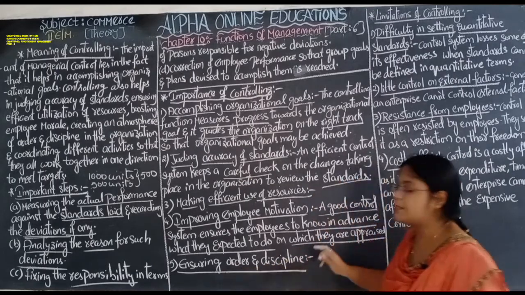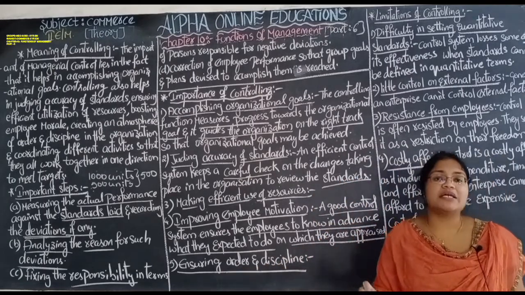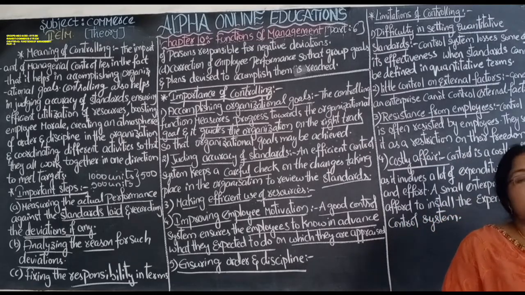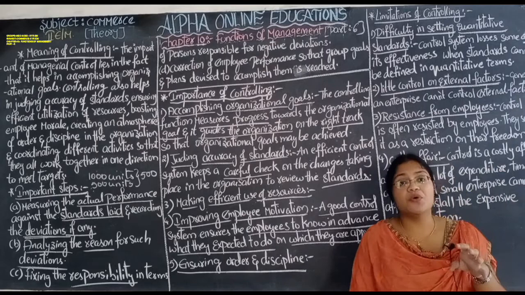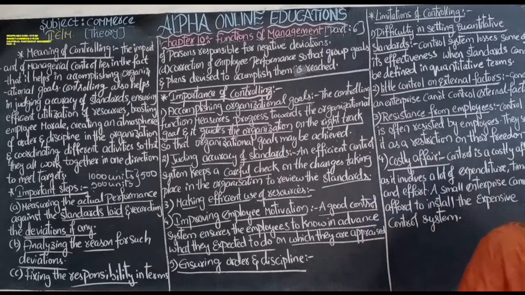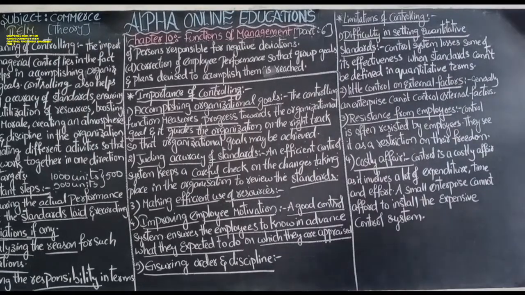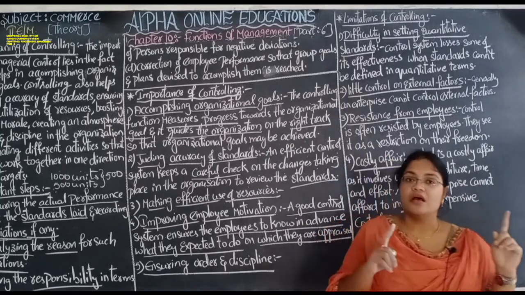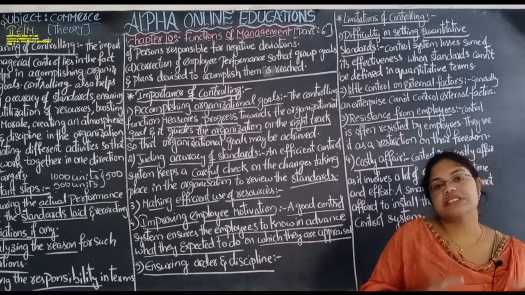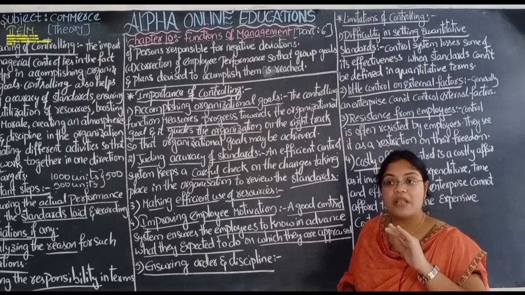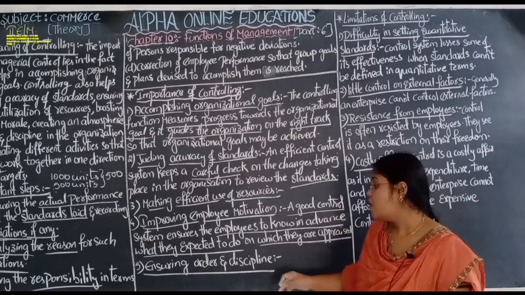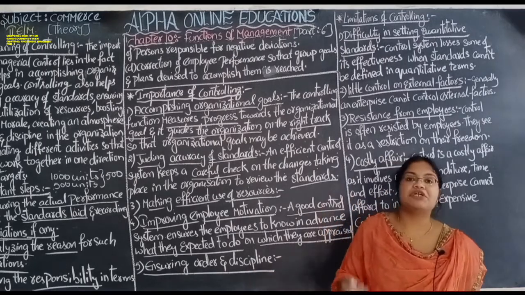Ensuring order and discipline. There should be good orders. One superior should give orders to the subordinate. At a time, the subordinates should not receive instructions from many superiors. So one superior should only give the order to the subordinates. Discipline is necessary from the top level to the bottom level.